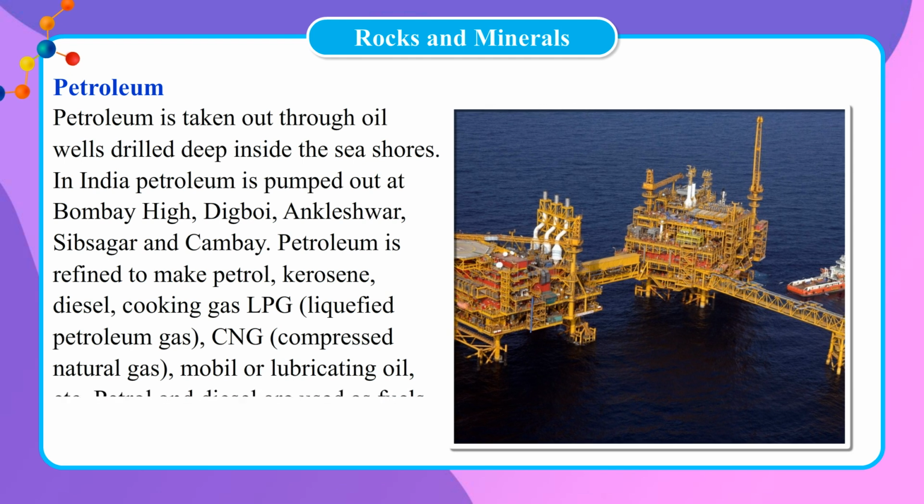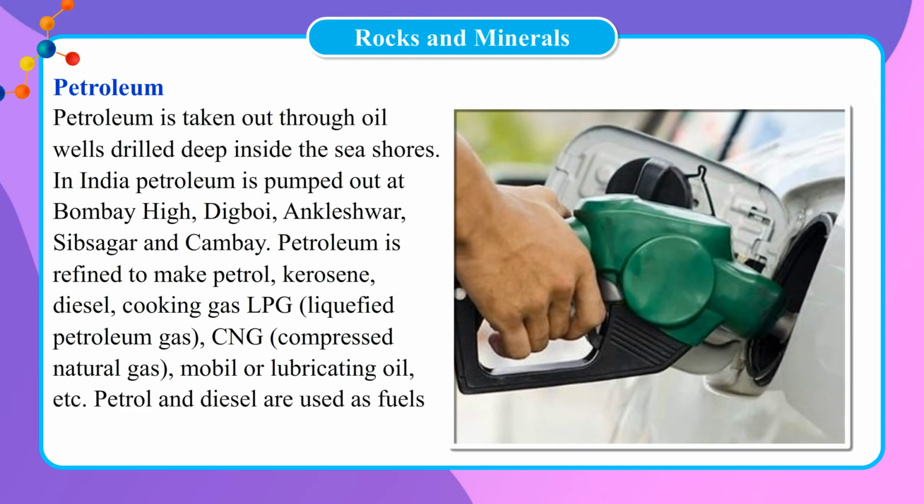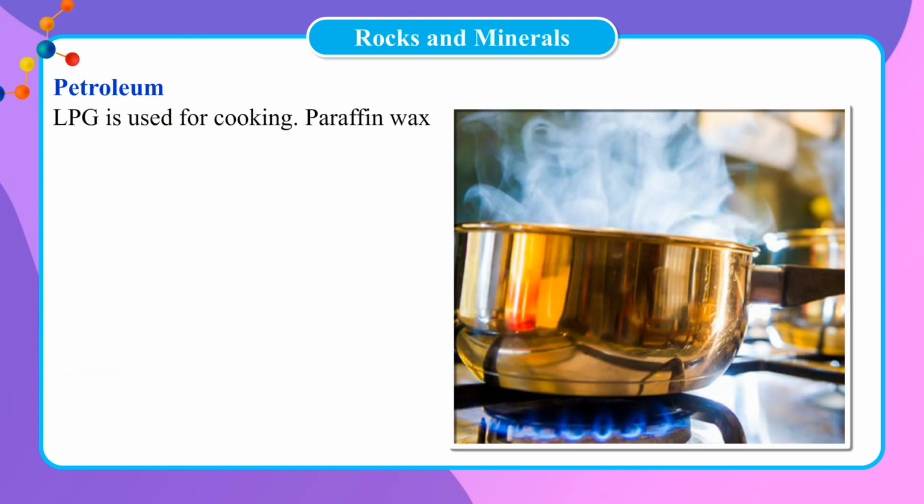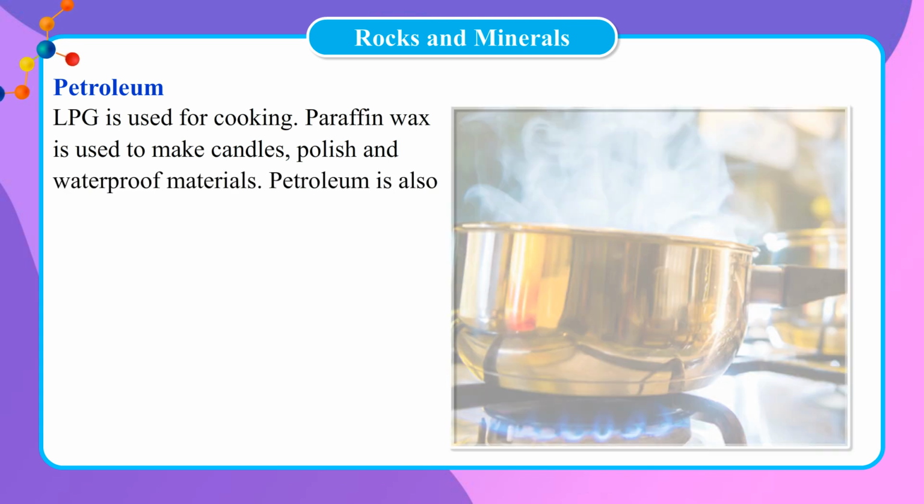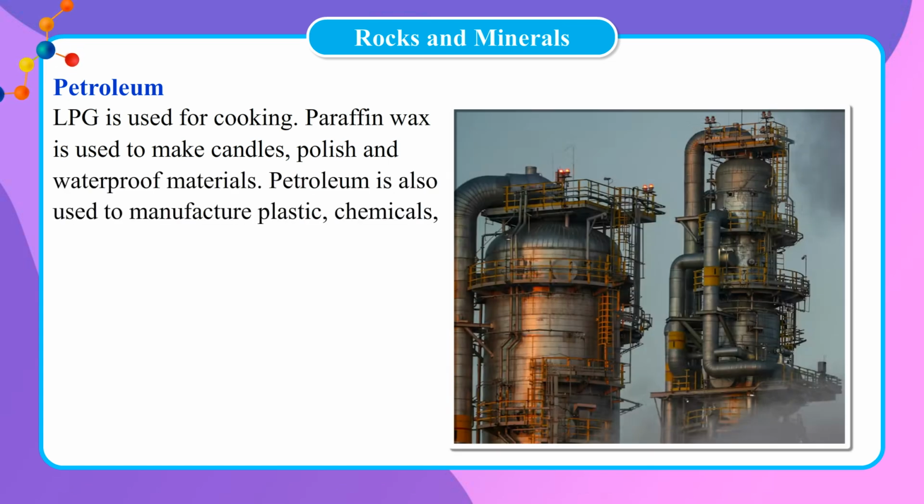Petrol and diesel are used as fuels for running vehicles. LPG is used for cooking. Paraffin wax is used to make candles, polish and to waterproof materials. Petroleum is also used to manufacture plastic, chemicals, in medical processes, in cosmetics, and in dry cleaning.